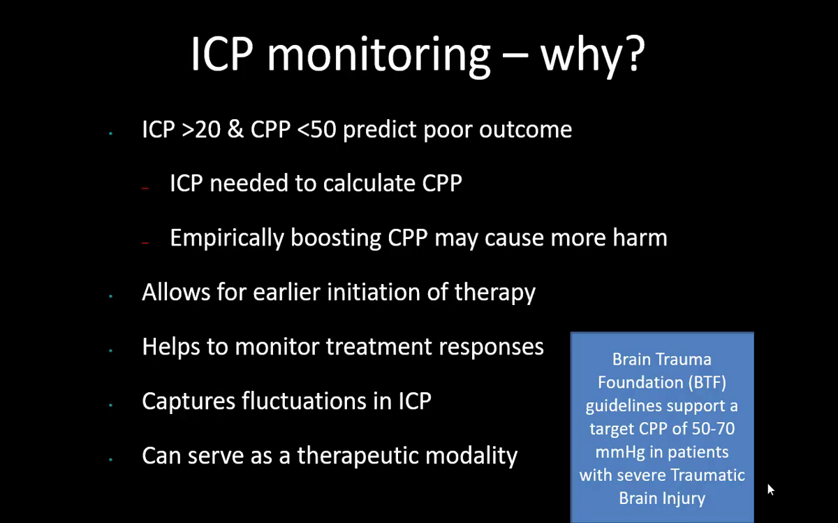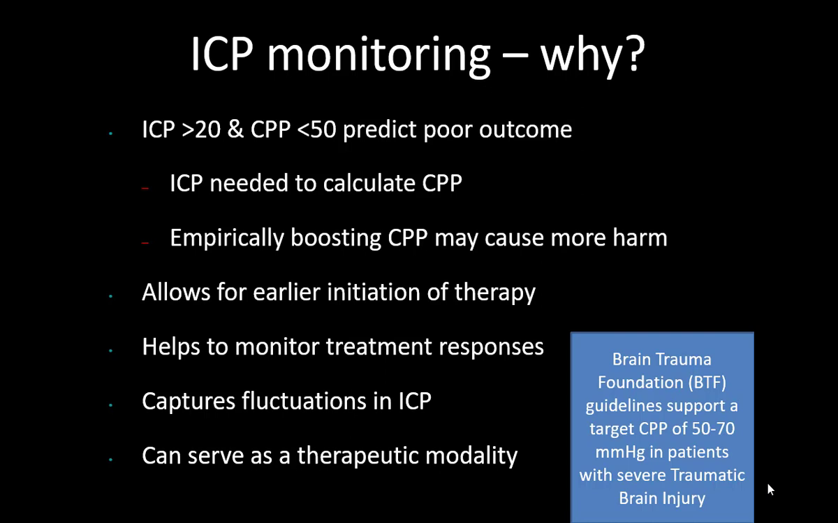We need monitoring because we are worried about two factors. We are worried about an ICP of more than 20 and a cerebral perfusion pressure of less than 50. We want to target these two values, and we want to monitor this because these two values predict poor outcome. So CPP is MAP minus ICP. MAP you can easily calculate. How do you calculate ICP? You need a monitor for that.